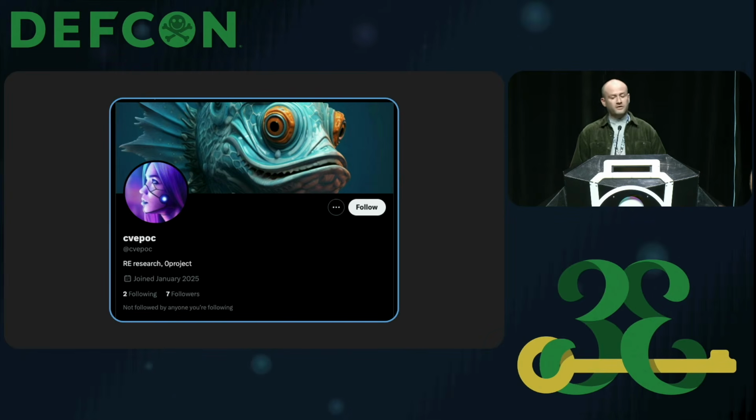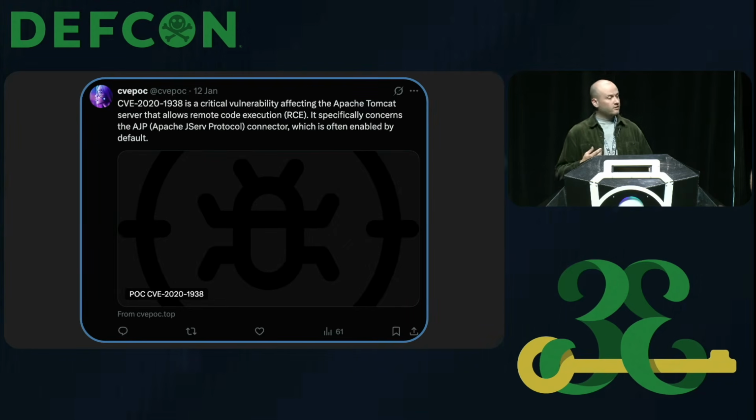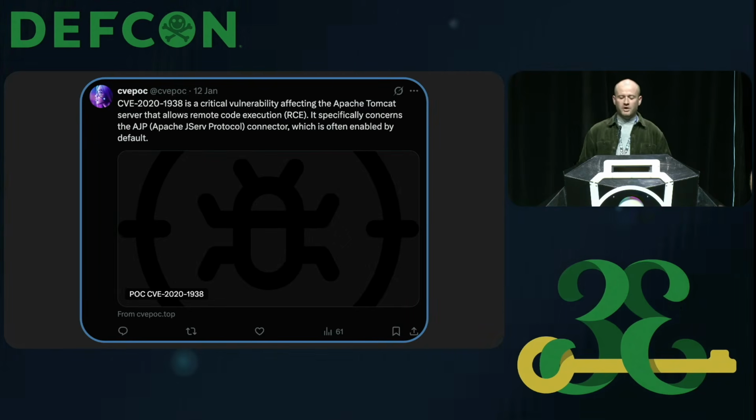We also discovered this X account with the CVE POC name and some AI-generated images. Now, at the time of discovery, the account didn't actually have many followers, but it was likely used to promote the POCs. So here's an example of a post from the account that links directly to the CVE POC website that we saw a couple of slides ago.